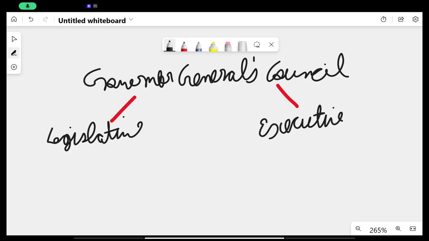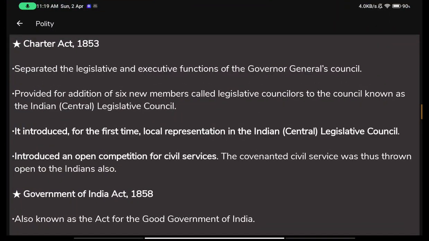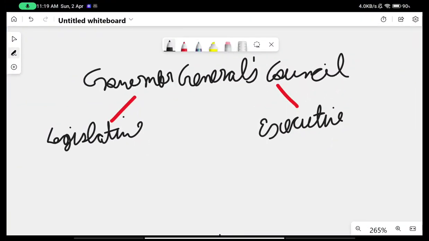Now the Legislative Council was given a proper name, the Indian Legislative Council. So we know that the function is legislative, but what do we call it? We give it some name, right? Like the Parliament. The Parliament is a name. We know what is the use of the Parliament. It is a legislature.